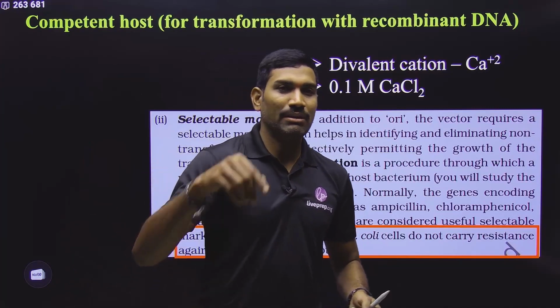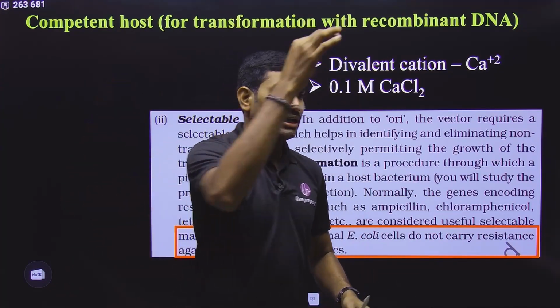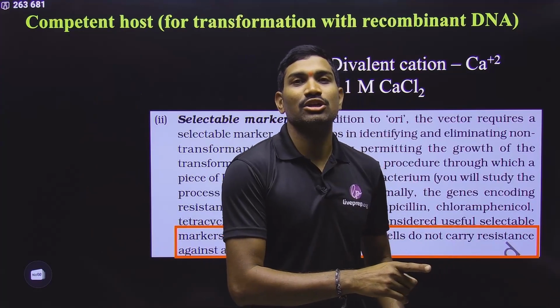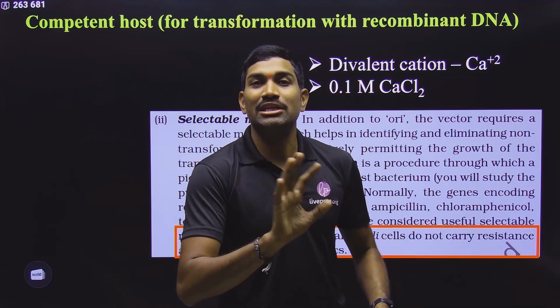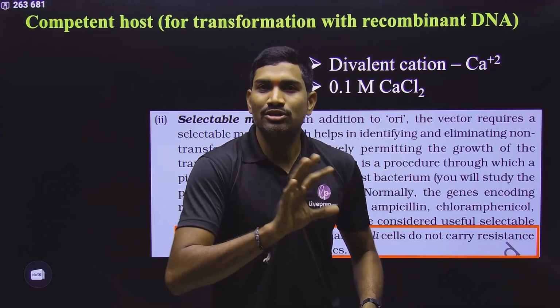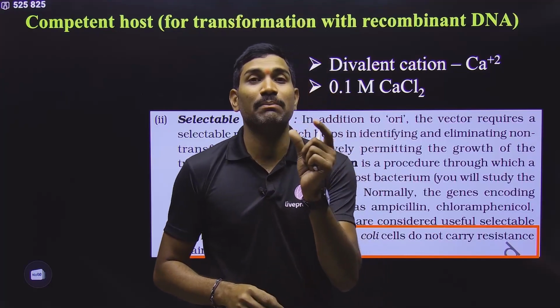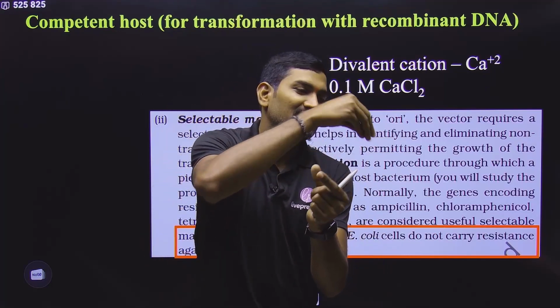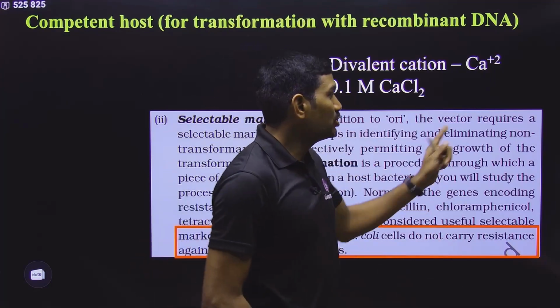From 4 degrees, we take the tube out and keep it at 42 degrees centigrade. Because of the sudden increase in temperature, what happens? There is some disturbance in the plasma membrane, so some temporary pores are formed. Through these pores, from the periplasmic space, the DNA enters the cytoplasm. That's why the heat shock is very important.